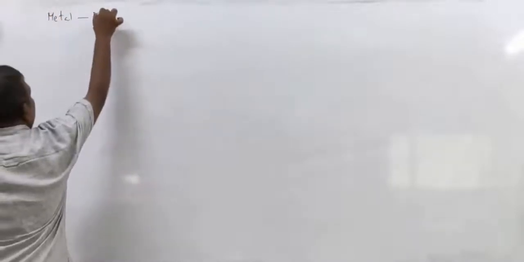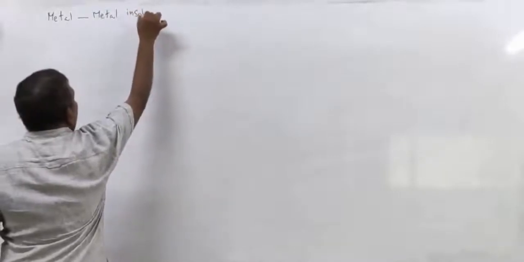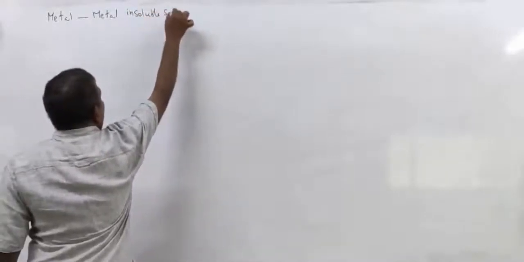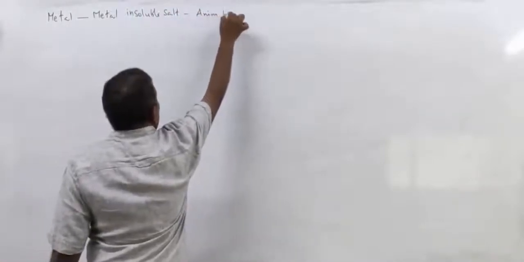Now, we are going to deduce an important relationship between solubility product and the electrode potential for a given metal insoluble salt anion half cell.